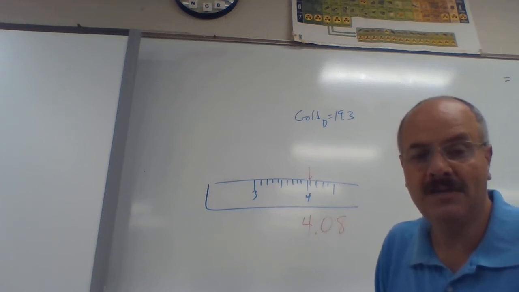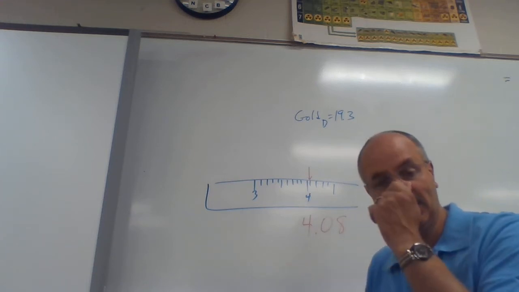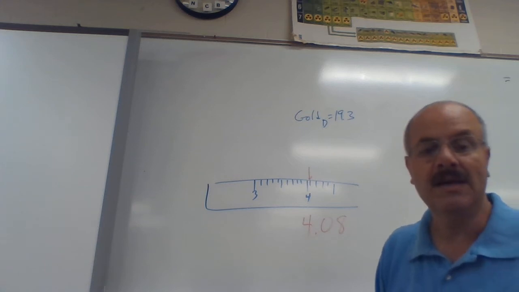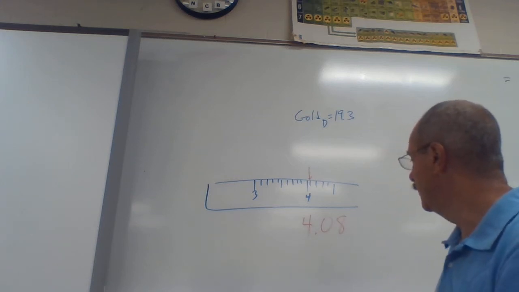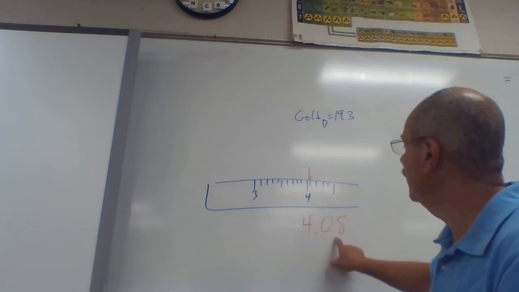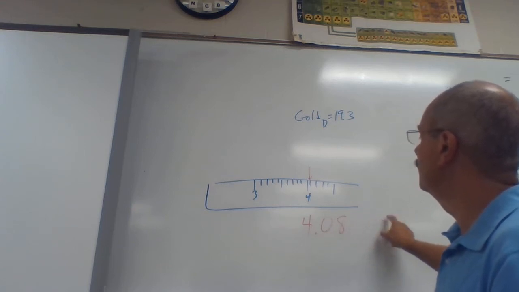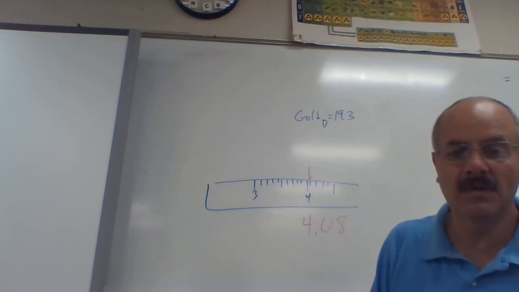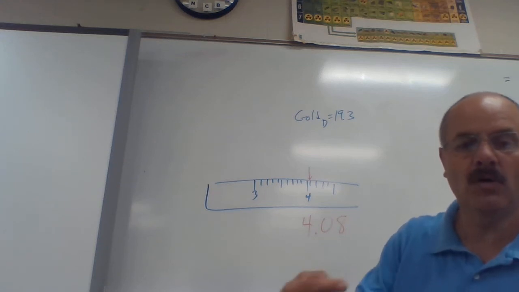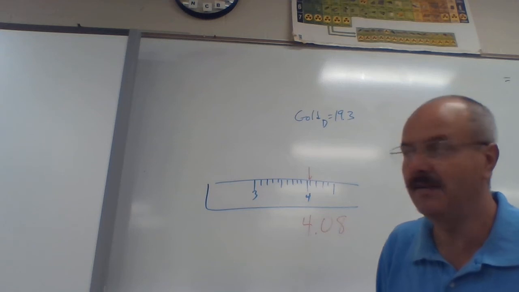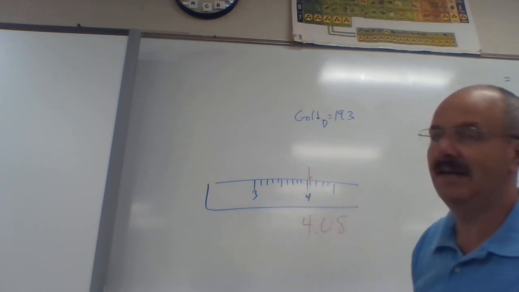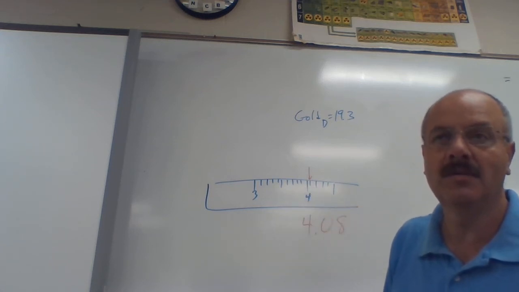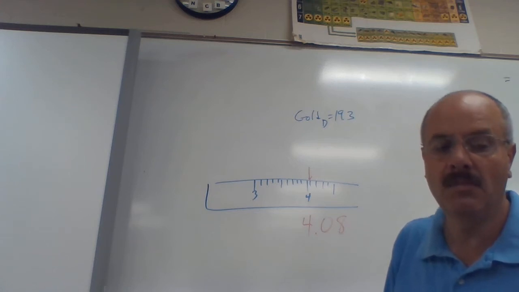All right, and again, it's an estimate. You estimate one more decimal than what the device is designed for. You can't go any further than that. I can't say it's 4.08217543.8. I can't estimate all of those. The only thing I can estimate is one more than what the device is designed for. I can look at this and decide that it's not right on the line. It's a little bit less, or a little bit more than the line.